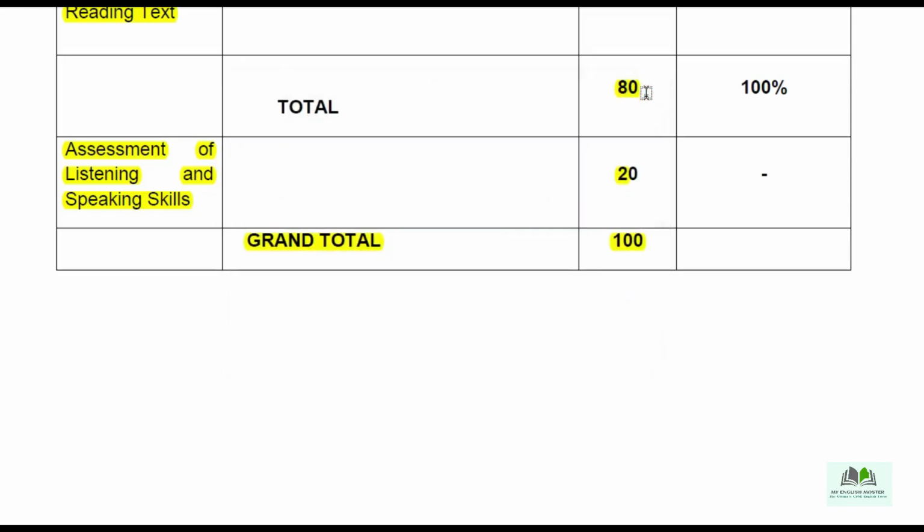Okay, and these are all the important details that I actually wanted to discuss with you about the recent changes that CBSE has made in the 2020-21 English Core examination.